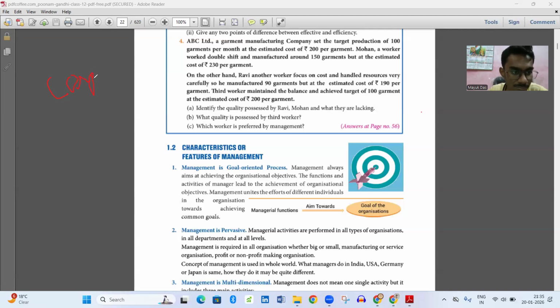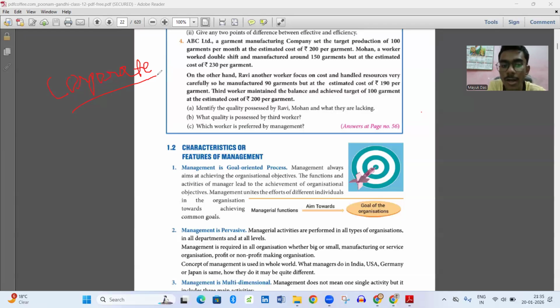Corporate is a very good example where I can explain what management is, because it is a place where the maximum amount of management is followed. In government offices, not so much management is followed as compared to corporate.